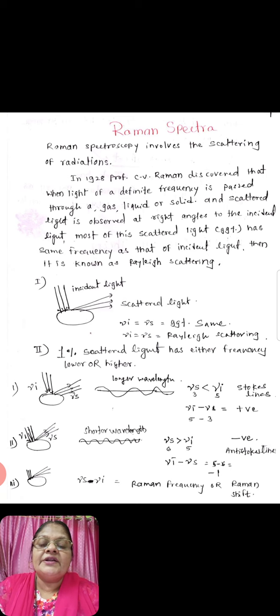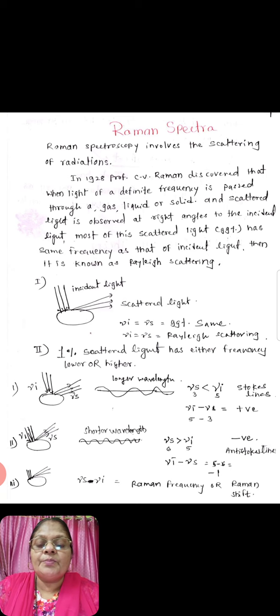Second condition all of you learned, mu S is greater than mu I. That means in this case, shorter wavelength. For example, mu I minus mu S, where mu S is 6, mu I is 5. 5 minus 6 equals minus 1. So that one has a negative value, and those lines are known as anti-Stokes lines.